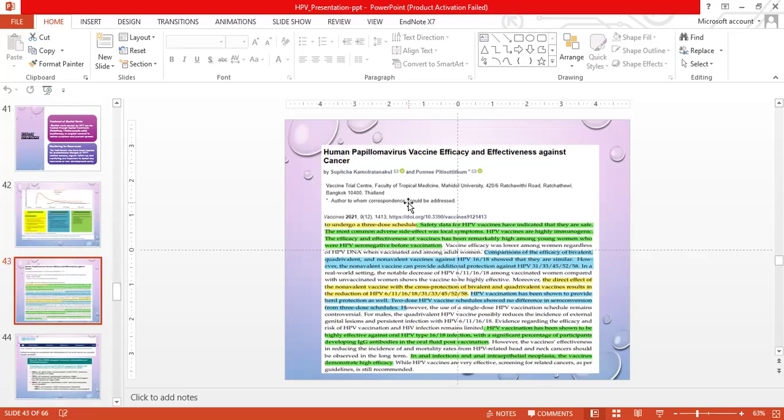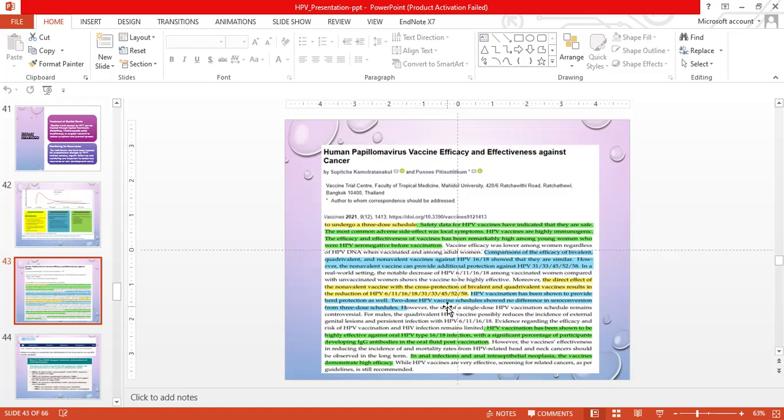The studies show the human papilloma vaccine efficacy and effectiveness against the cancer. HPV vaccines are highly immunogenic. The efficacy and effectiveness of the vaccines have been remarkably high among the women who were HPV seronegative before the vaccination. Comparisons of the efficacy of the bivalent, quadrivalent, or nonavalent vaccine against 16 and 18 show that they are similar. However, the nonavalent vaccine can provide additional protection against HPV types 31, 33, 45, 52, and 58. The direct effect of the nonavalent vaccine with the cross protection of the bivalent and quadrivalent results in the reduction of the HPV. HPV vaccination has been shown to provide herd immunity as well.